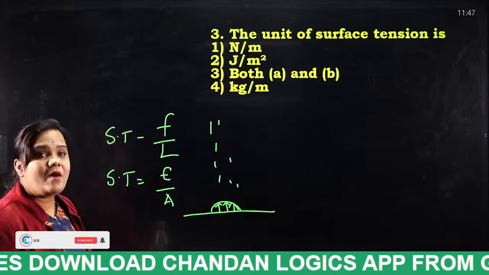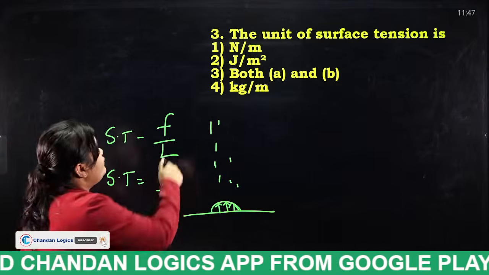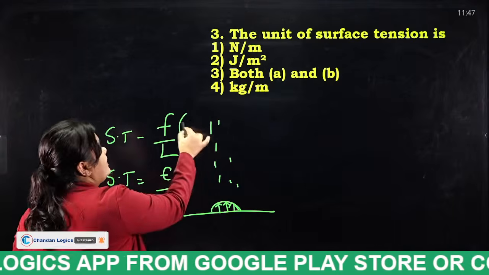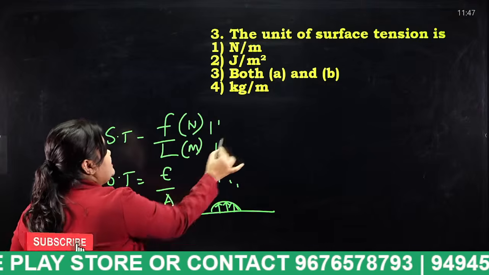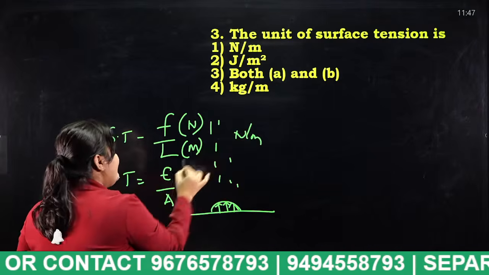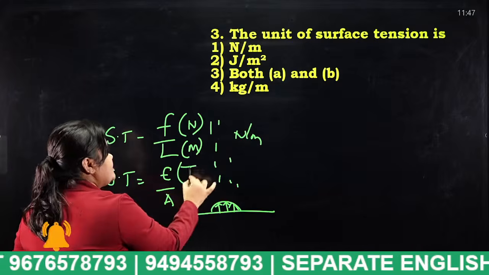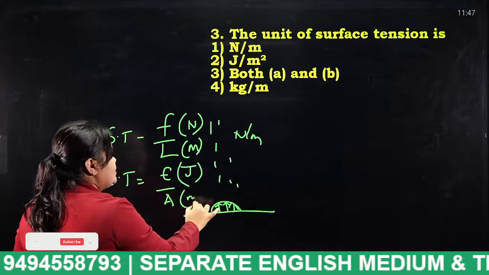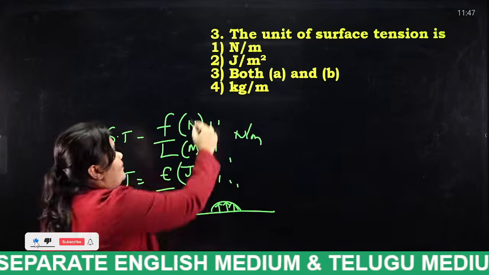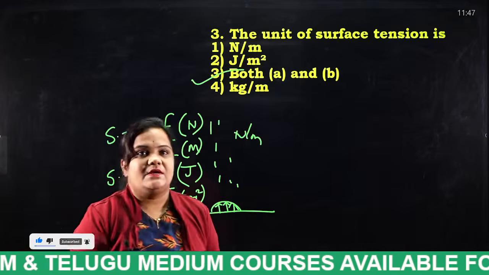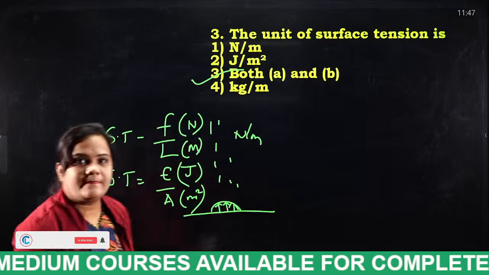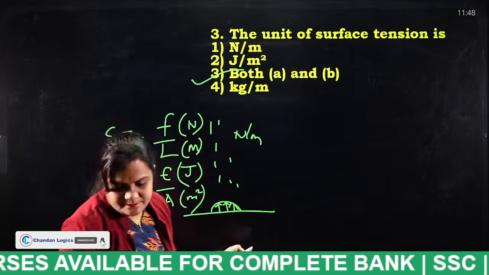Tell me the formula, students. What is the unit of force? Newton. And the unit of length? Meter. That means Newton per meter. In the same way, the unit of energy is Joule, and the unit of area is meter square, so Joule per meter square. So both A and B are the correct answer for this question. Next question.